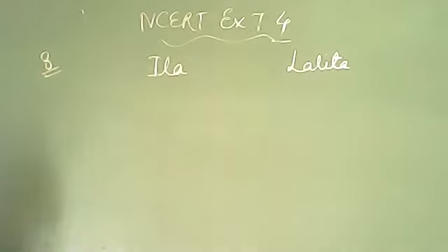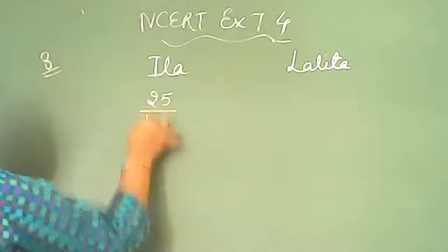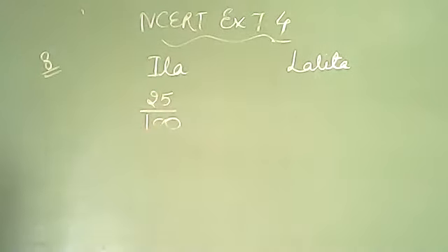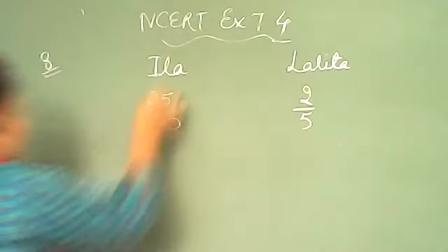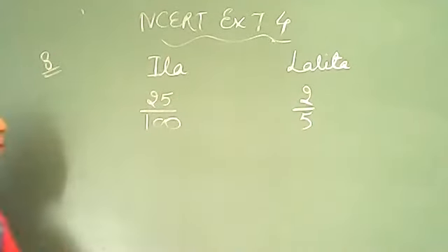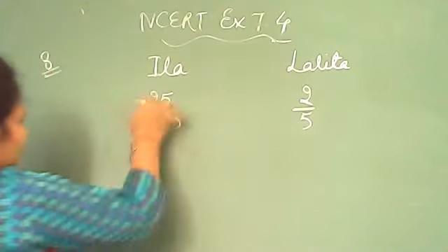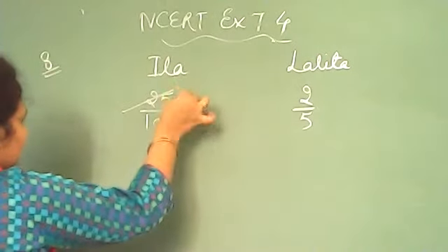Now, if you talk about Ila, she read 25 pages out of 100. And Lalita read 2 by 5 of the same book, meaning she read 2 by 5 part. So you will see that it is a complex fraction. You can make it simpler by using the fraction's simplest form.